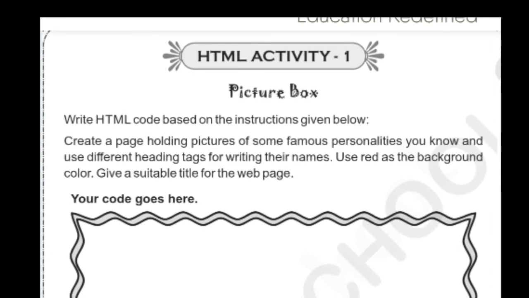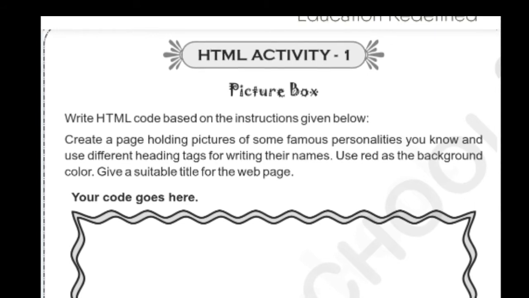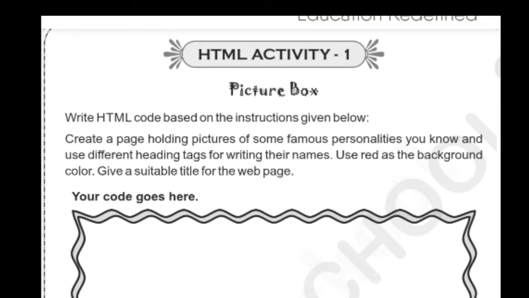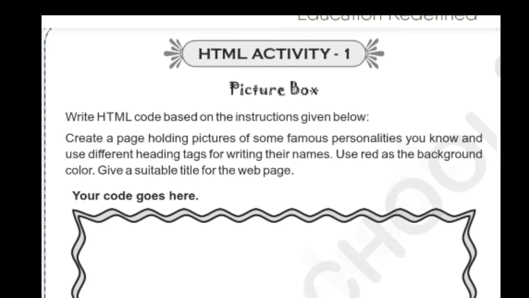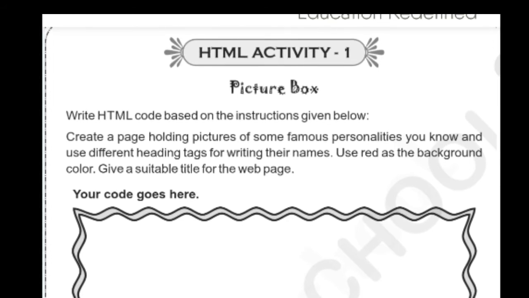So how do we add images in HTML programming? Let us think about the programming statement for adding and displaying images in HTML. See the coding in your textbook for displaying pictures in HTML. So imagine yourself and then start writing the program. Let me explain one by one.